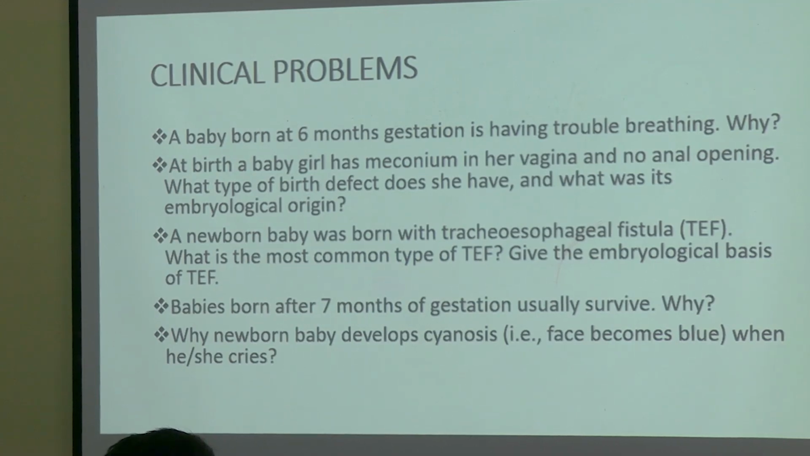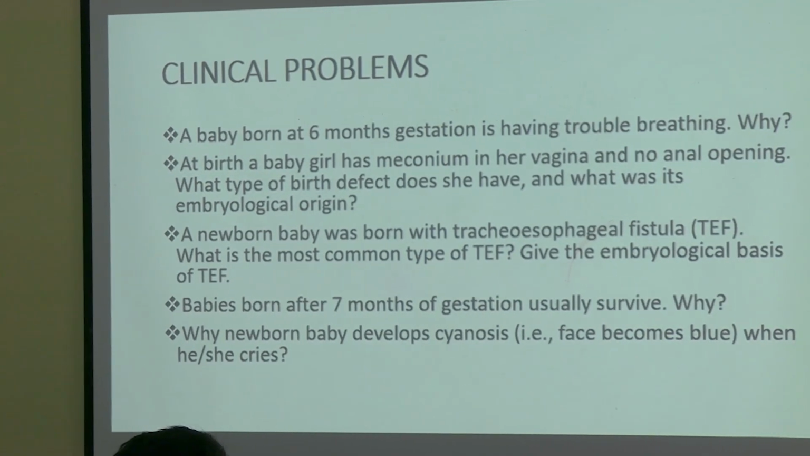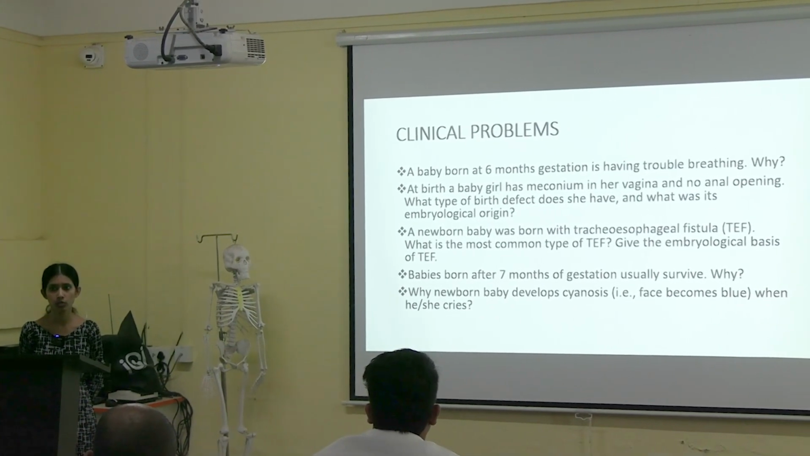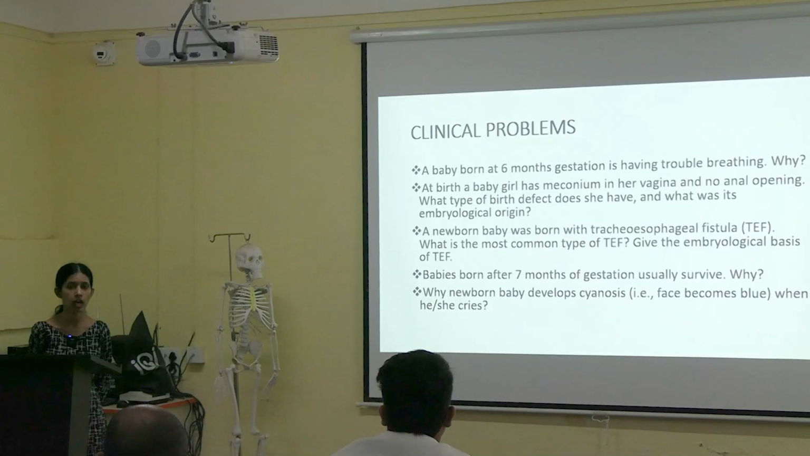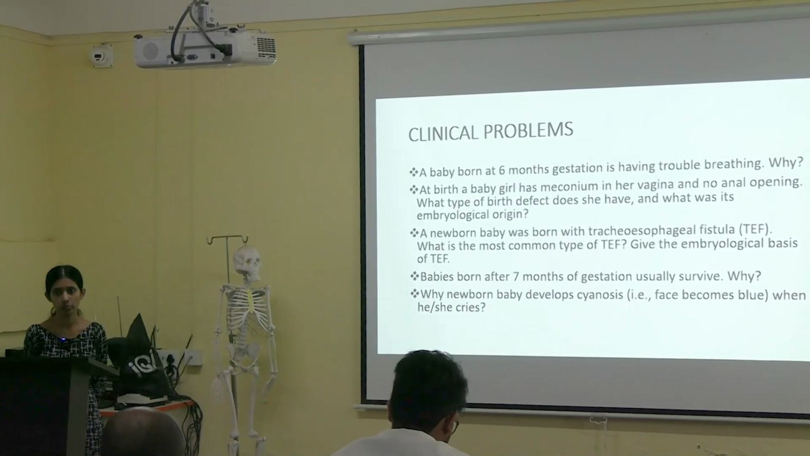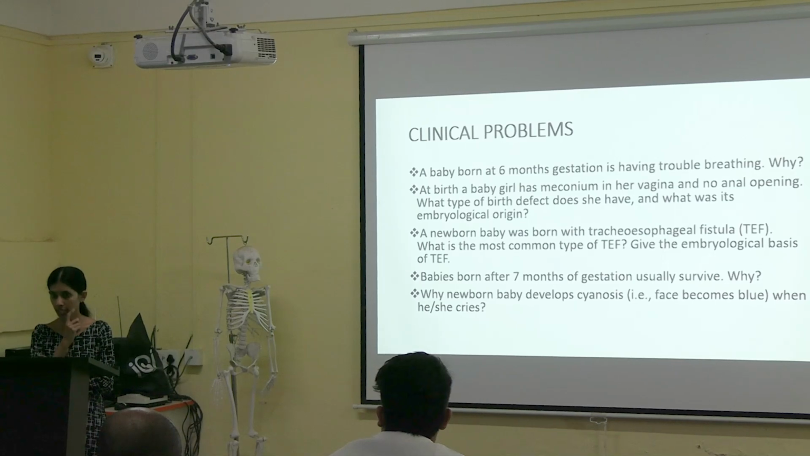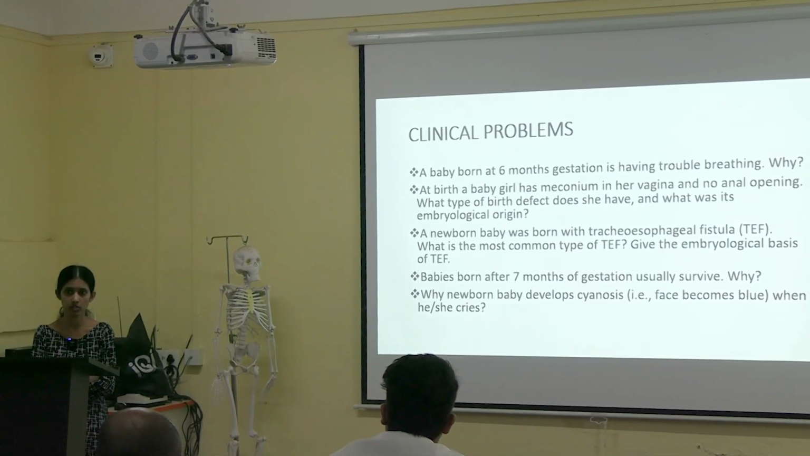5 types. What are those? Can you name at least any one type? The question is very clear. You just have to write a note about tracheoesophageal fistula, then you have to mention the most common type. Also you should know how many different types are there and what are the embryological basis for those types. Okay, next question. It is related to your respiratory system only, development of the respiratory system.